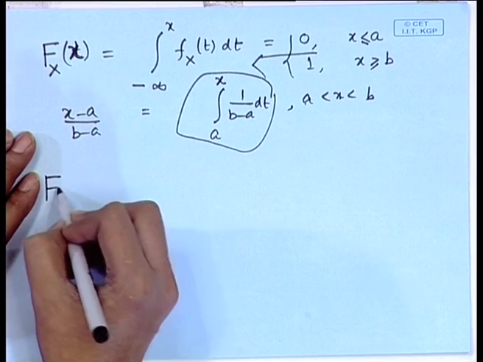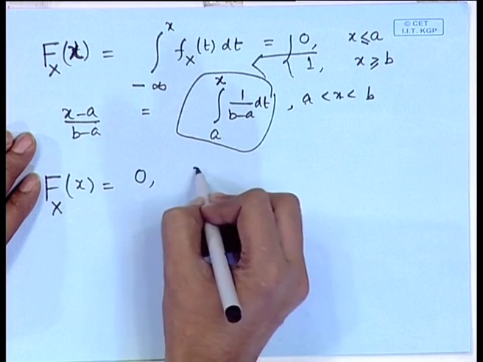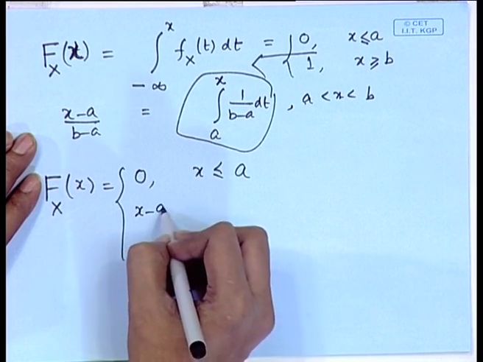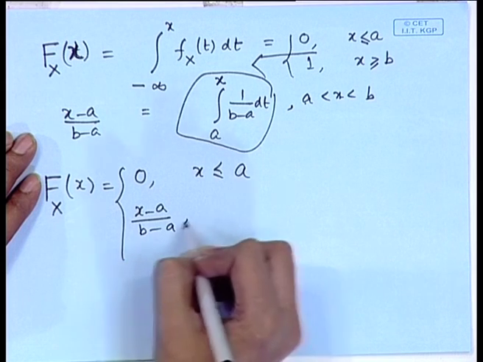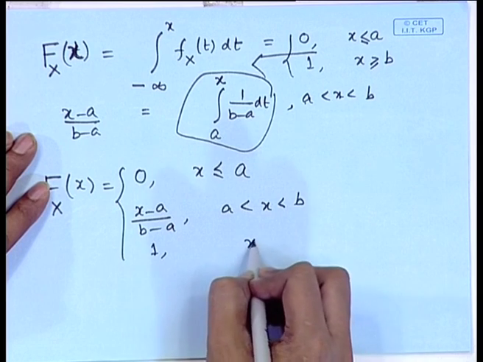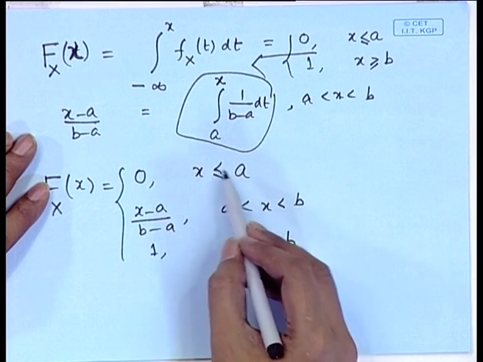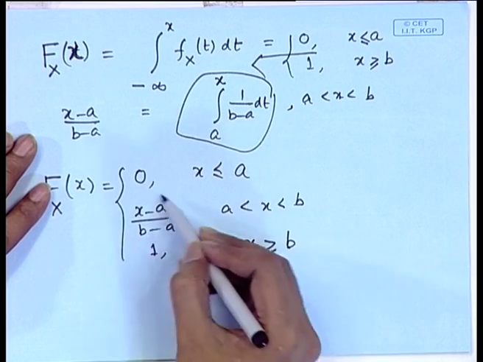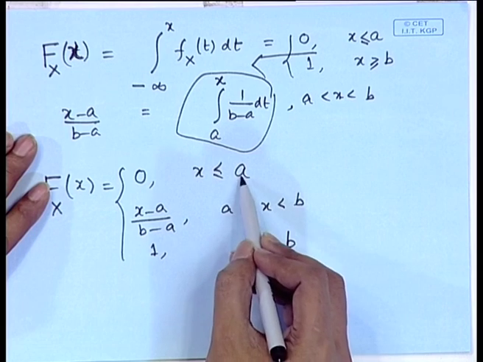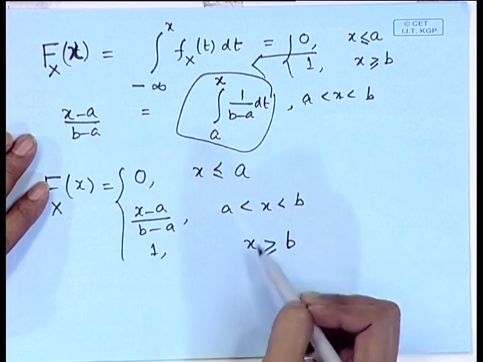Therefore, the CDF can be written as 0 for x less than or equal to a, x minus a by b minus a for a less than x less than b, and 1 for x greater than or equal to b. You can easily observe that the function is absolutely continuous, the derivative will give you the density, and at the endpoints a and b of the interval, the function is continuous.